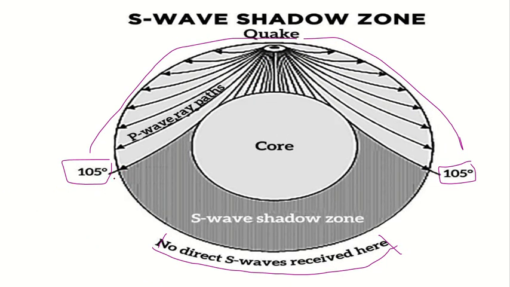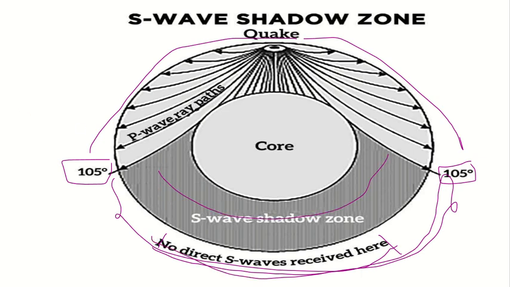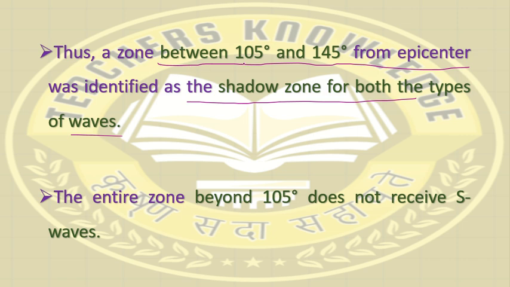In the case of S waves, after 105 degrees, in the whole area there is no recording of S waves, so there is a whole shadow zone for S waves. So a zone between 105 degrees and 145 degrees angular area from the epicenter is a shadow zone for both types of waves, and beyond 105 degrees does not receive any S waves, so it is completely a shadow zone for S waves.